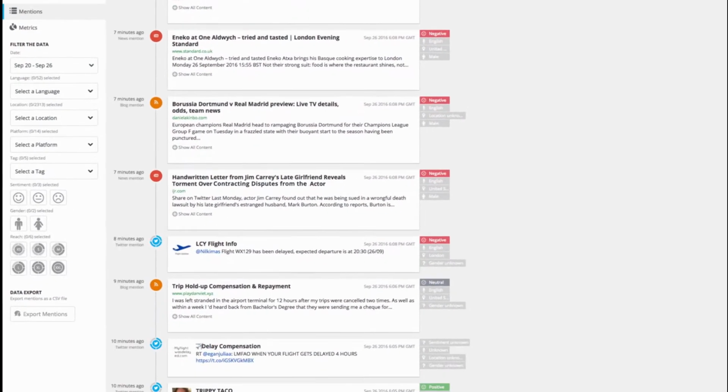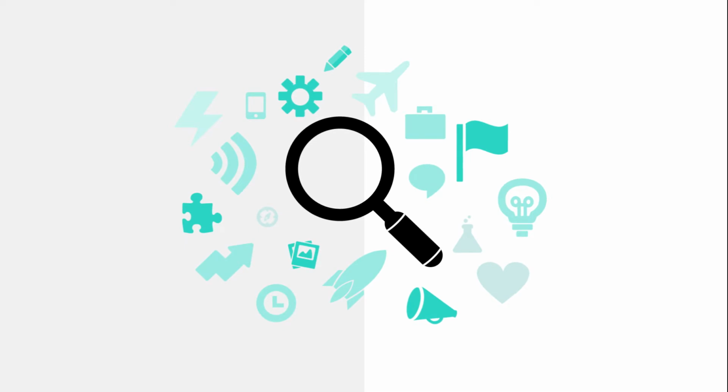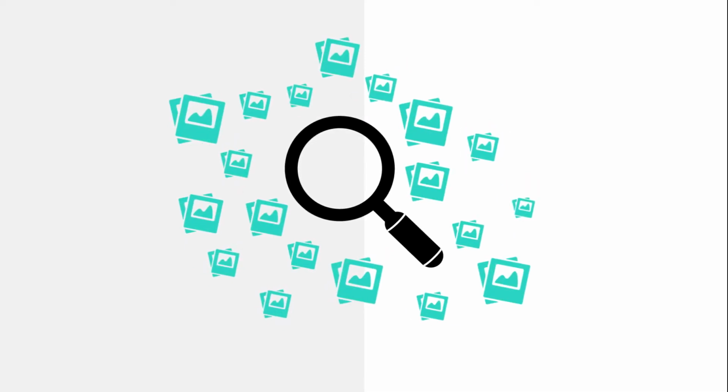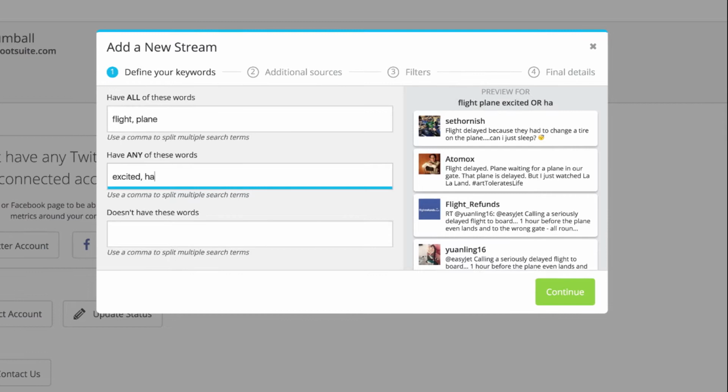When it comes to creating streams in Hootsuite Insights, you may find yourself in one of two situations. Your search is too wide and includes a lot of irrelevant mentions and noise, or it's too narrow and the volume of posts is too low to provide you with any meaningful insights.